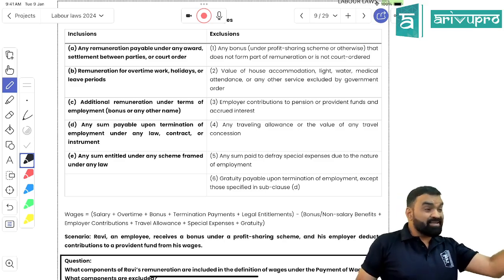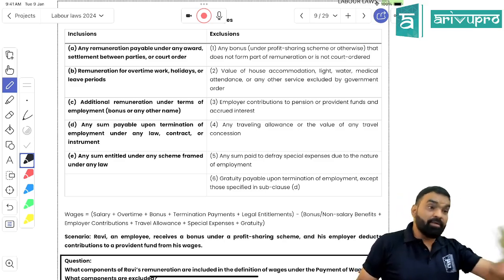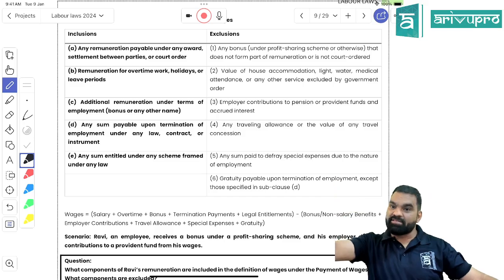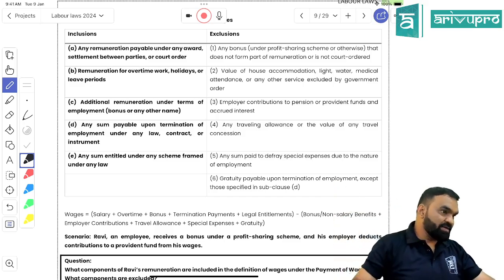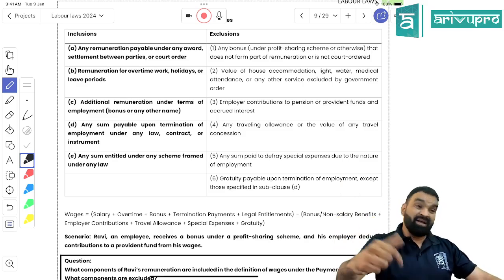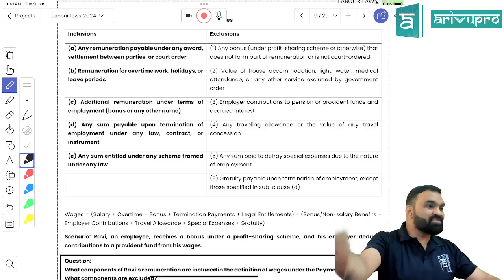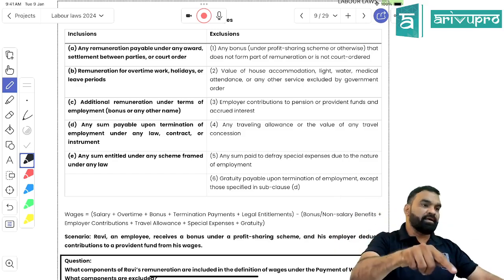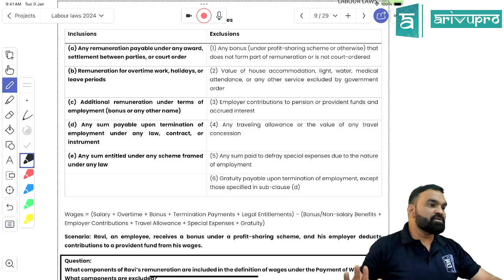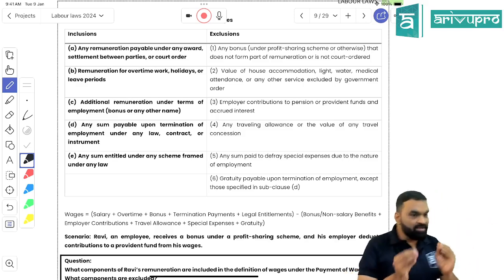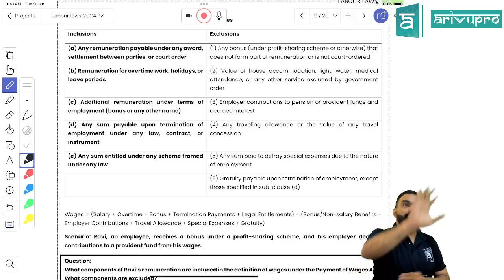See, if the bonus is a profit-based bonus, it is not a part of salary or wages. But if the bonus is a part of the wages, it is a part of the salary. Is it clear? So if I am paying you as an employee monthly, and I am paying you a bonus on your salary, and I am going to pay you annually, I am not going to pay you monthly, am I contravening the provision of this law? Yes or no? Yes, because it is a part of wages, right? Understand again. Got my point?